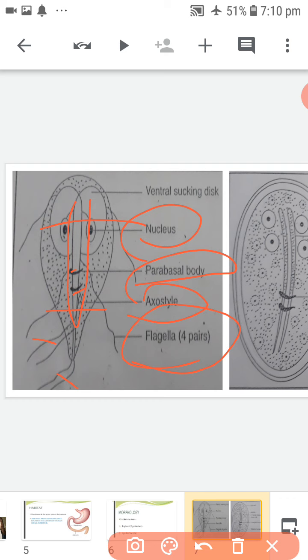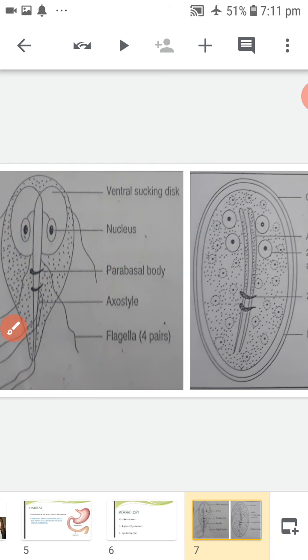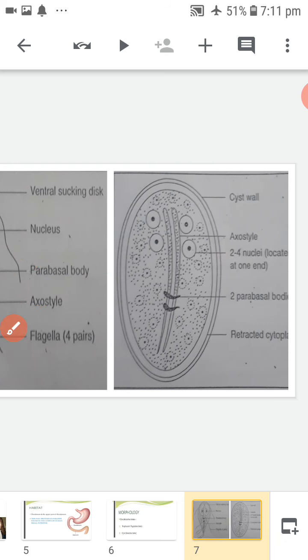The disc is used for attachment to the surface of intestinal epithelial cells. This is about trophozoite. Next, we will discuss cyst.